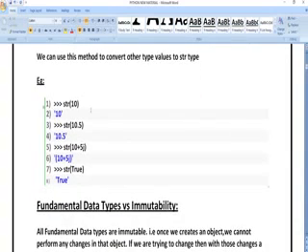Next, string data type. So str of 10 is going to print 10. Str of 10.5 is going to print 10.5. Str of 10 plus 5j is going to print 10 plus 5j. Str of true prints true. Whatever I have written inside str, it is going to print the same as it is, so I am storing the value in str and it is printing for me.